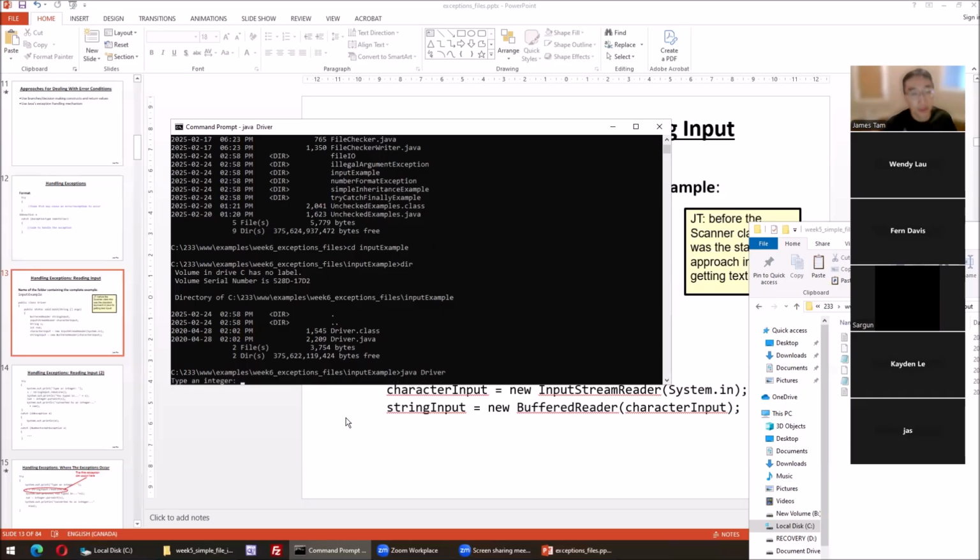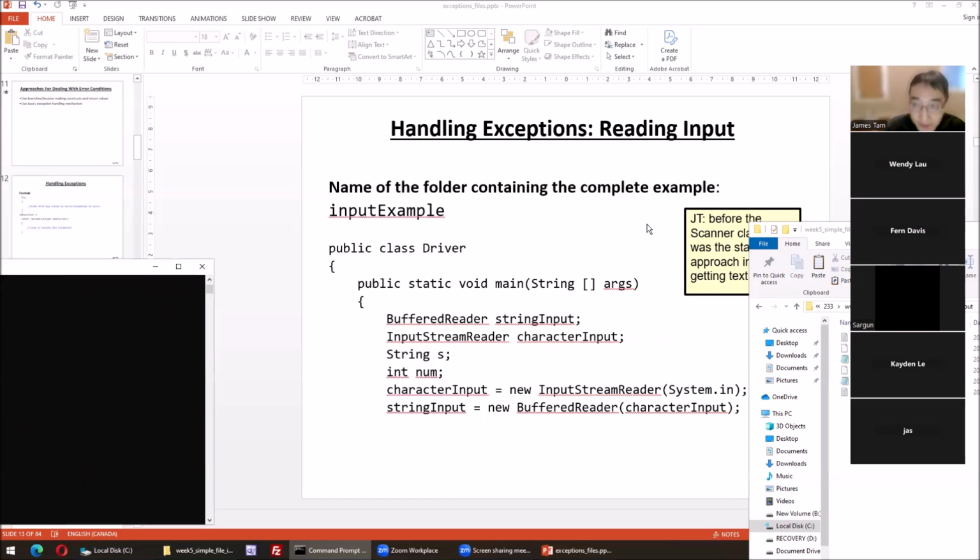So this program is asking for user input. I said that using the scanner class is more cumbersome than the print and input functions in Python. But I also said previous to Oracle implementing the scanner class, the older way was even worse. It was far harder. This was the older way.